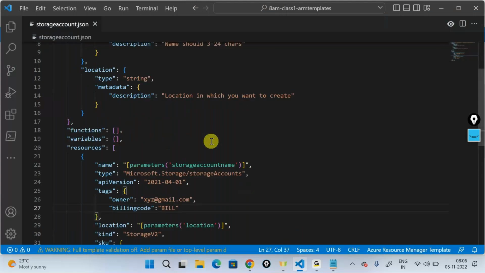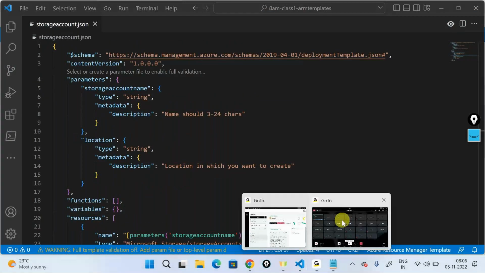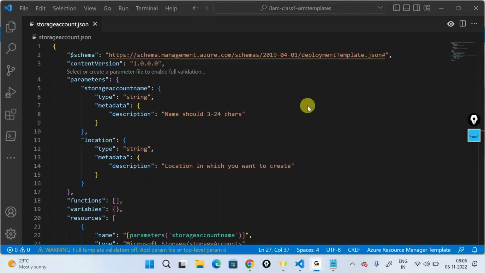Very lightly user-friendly ARM template, right? So in which case do we use PowerShell scripts, and in which case do we use an ARM template, because this is user-friendly? In a real-time scenario, a good question is: in which case do we use a PowerShell script, or in which case do we use an ARM template?